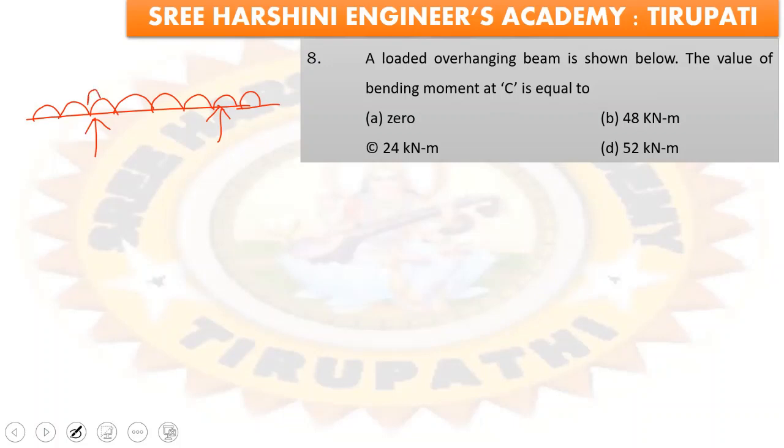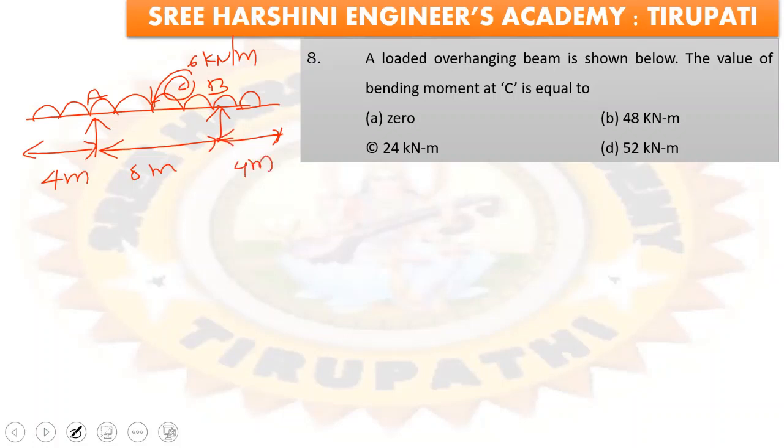This is A, this is B, and here is C. The load is 6 kilonewton per meter. The lengths are 4 meters, 8 meters, and 4 meters. Now we have to calculate the bending moment at C.